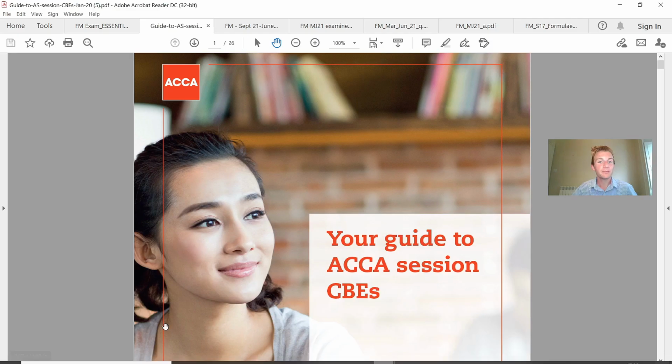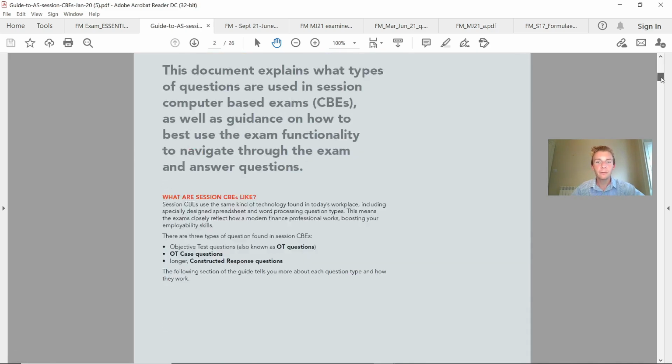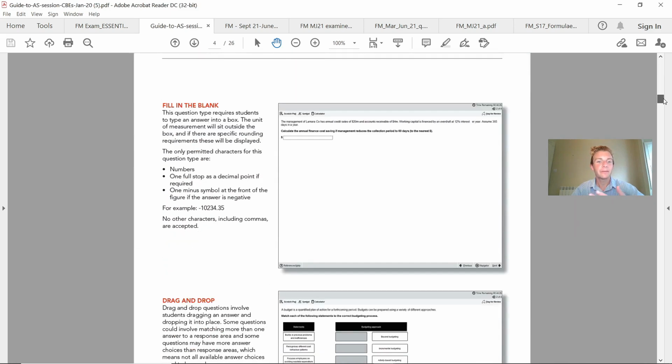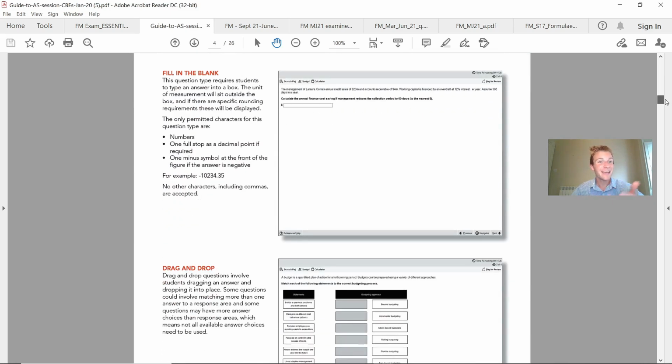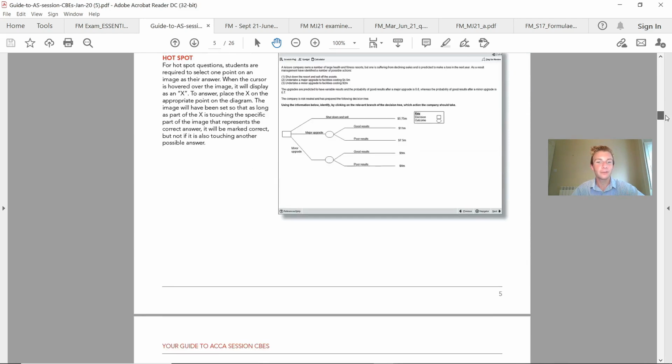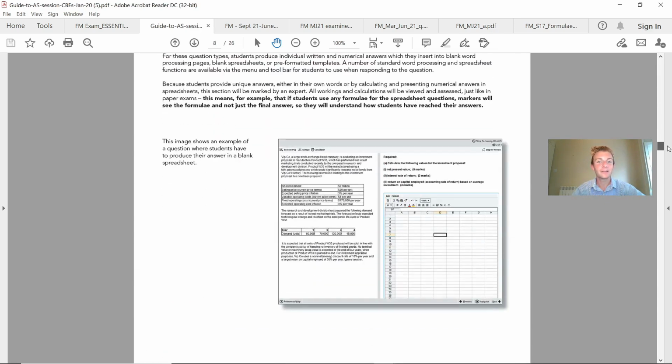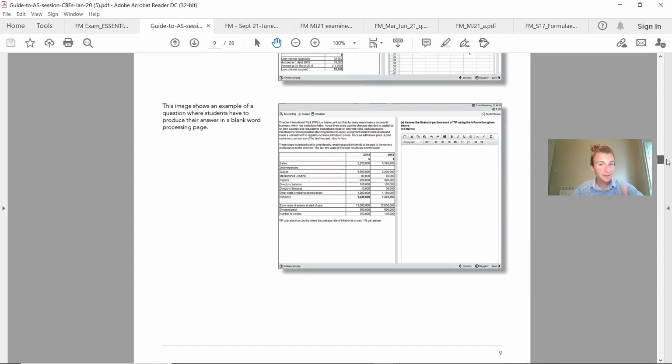Maybe you've got some exemptions and financial management is your first exam. And this is a really helpful guide going through everything from what the question layout would be, how the format would actually be entailed, filling in the blanks, drag and drop list. It's all broken down here for areas and approaches and styles that you could be tested on in your exam. This is really, really helpful.